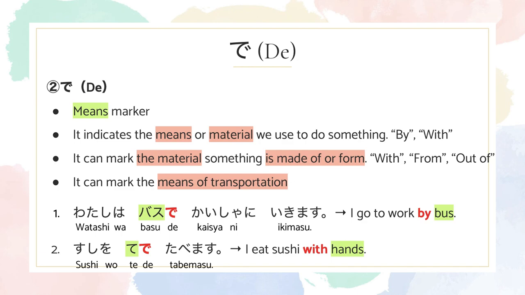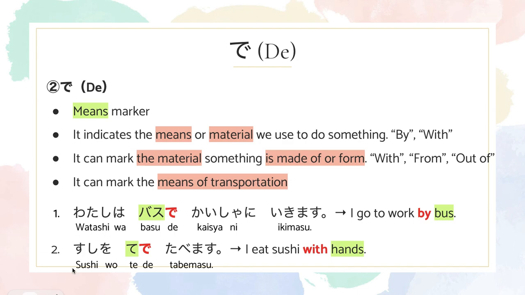So, de has the same function as by, and by is referring to bus. So, going back to the Japanese sentence, de should be right after the bus. So, this is how it ends up in the sentence.